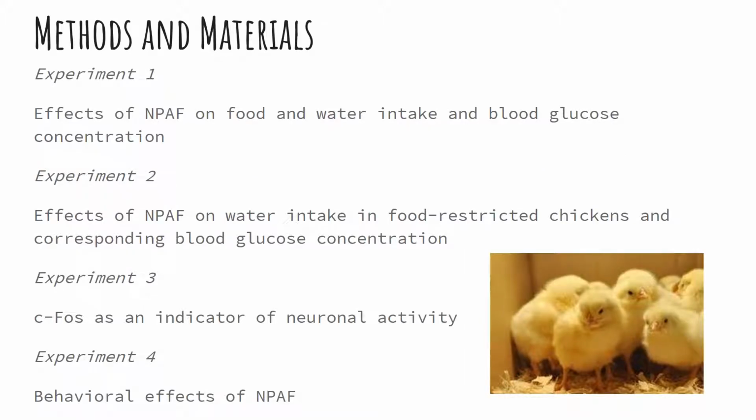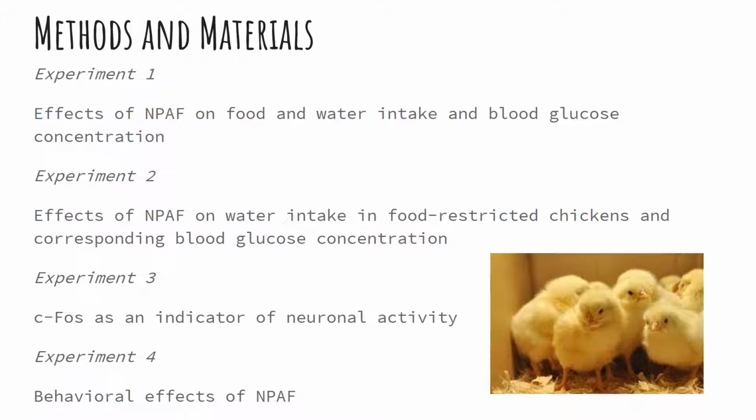Targeting the left lateral ventricle, 500 newborn cob chickens were injected with 5 microliters of NPAF that had been dissolved in artificial cerebrospinal fluid along with Evans blue dye to confer localization of the injection site. In the first experiment, the chickens fasted for 180 minutes and were then randomly injected with either 0, 4, 8, or 16 nanomoles of NPAF by ICV injection.